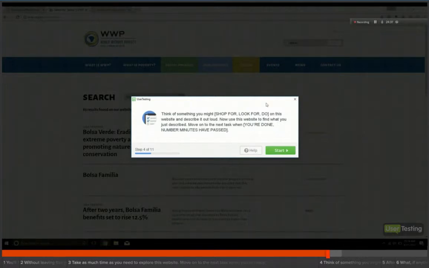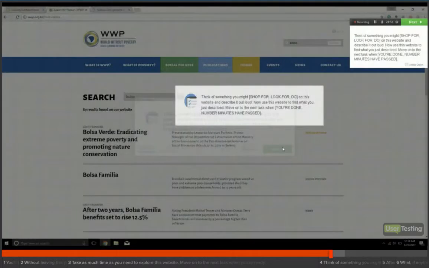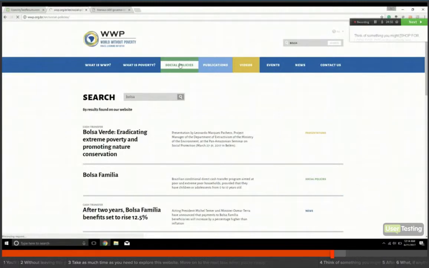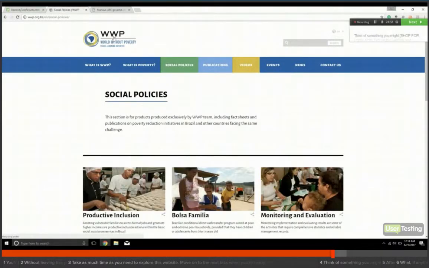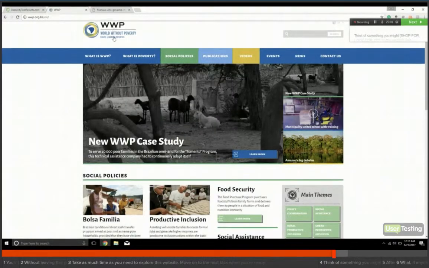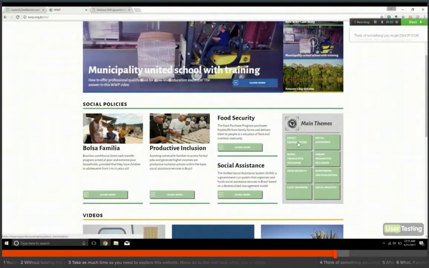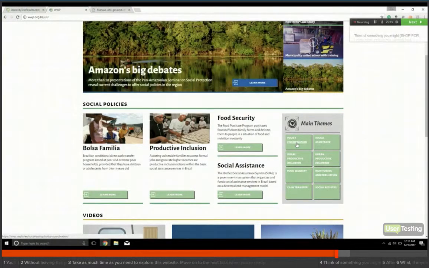Alright, here we go. So I'm going to find gender related programs to help my local community fight poverty. Start. So, social policies. Let's start there. I could actually probably even go directly to the main page because you have those main themes over here. I wonder if I click on this. Nope. So, policy coordination, social assistance. Let's look at...